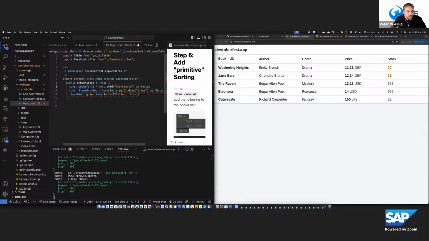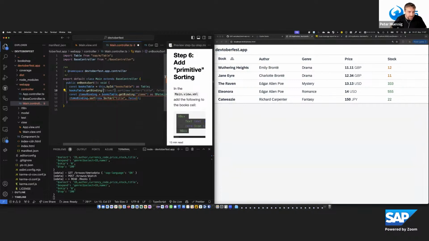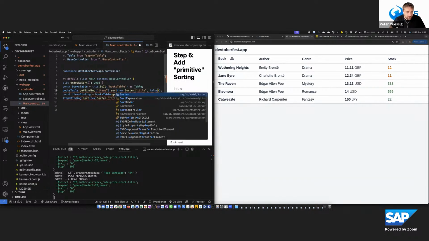And then we get the table at hand, and with the books table, I now also get some APIs. And let's say I do that now, not this one, books table dot get. We see also then the possible functions here. Get binding items. This is the items aggregation. And then I can already directly call sort on that one. So this would be a bit shorter to do. Sort, a new sorter title false. The sorter needs to be imported.